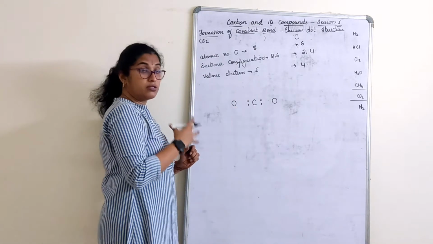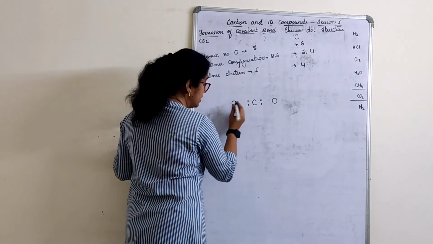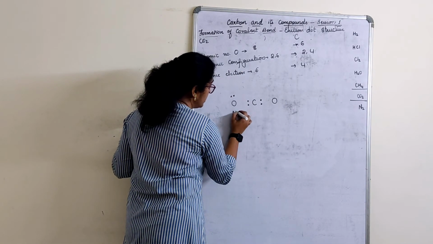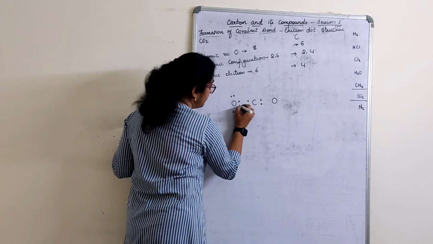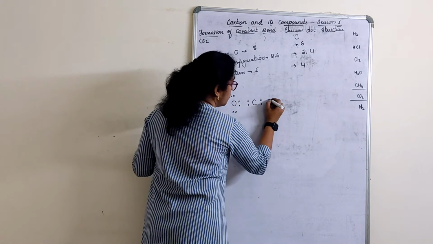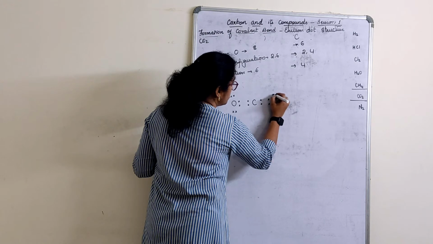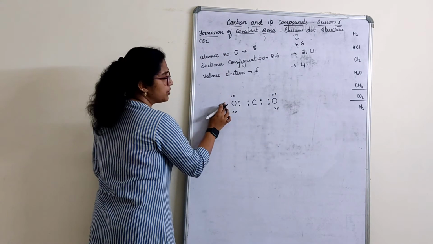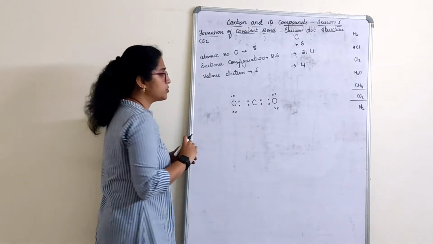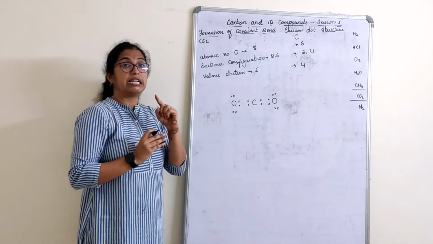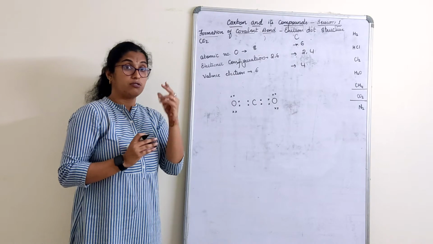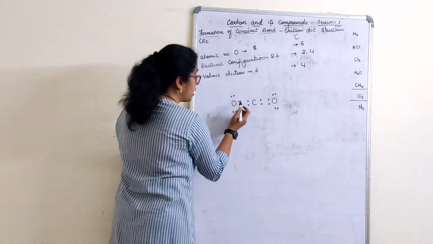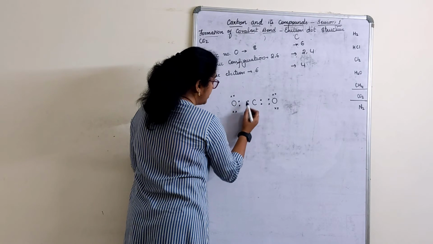Now share the oxygen electrons. How many are there? 6, right? 1, 2, 3, 4, 5, 6. 1, 2, 3, 4, 5, 6. Instead of here you can put here also. But make sure that it has to share 2 electrons. It has to take 2 from each carbon. So count now. 1, 2, 3, 4, 5, 6, 7, 8.